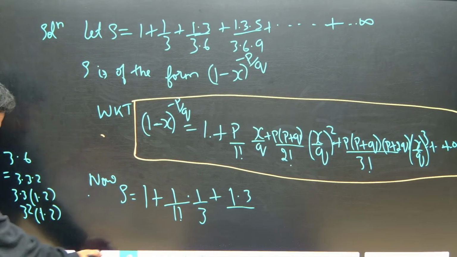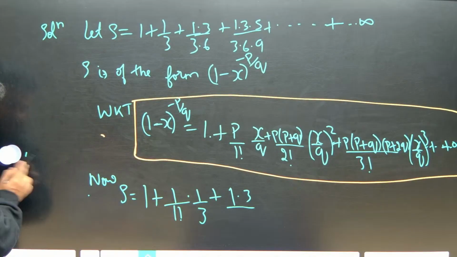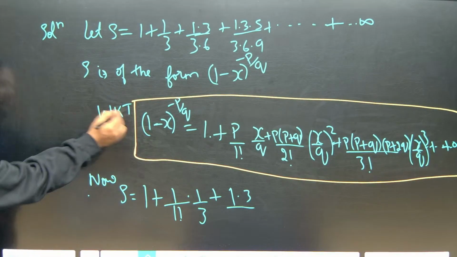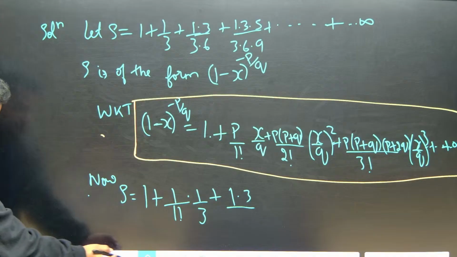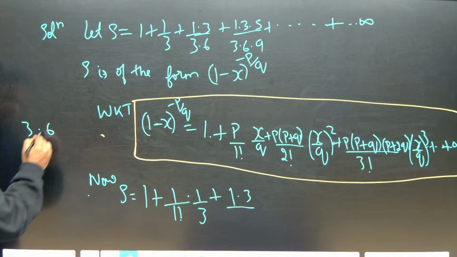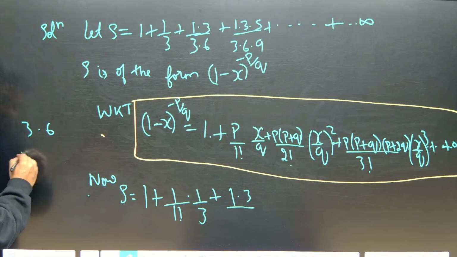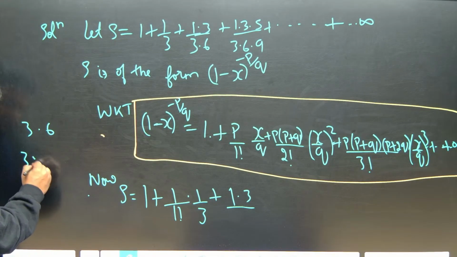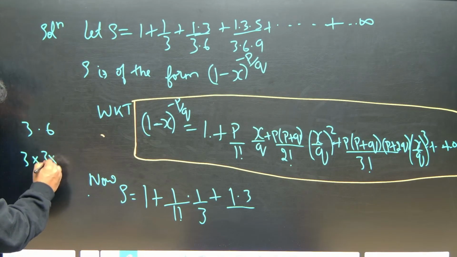See, observe here carefully. I will write there directly. How? You have to understand. So what do we have in the denominator? We have 3 into 6. Correct na? Now what shall I write? 3 into, this 6 I can write as what? 3 into 2. Correct na?